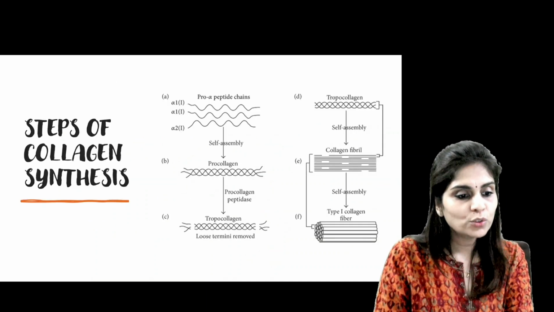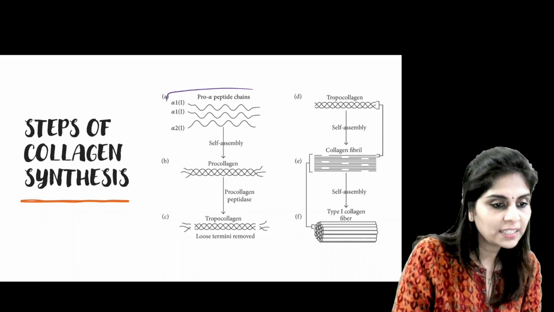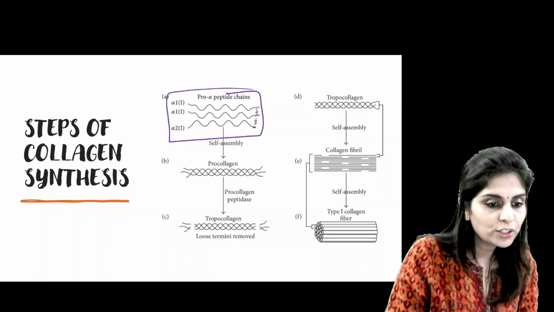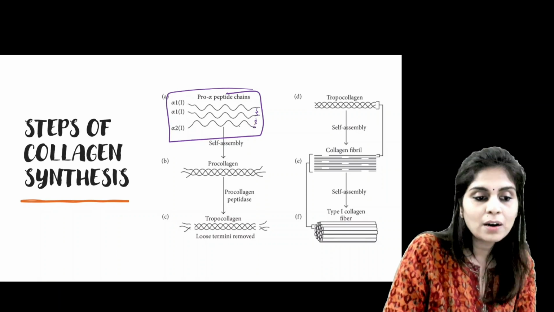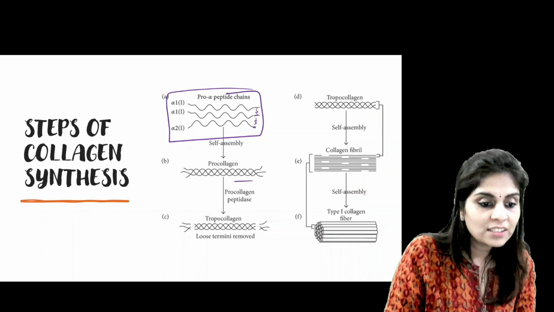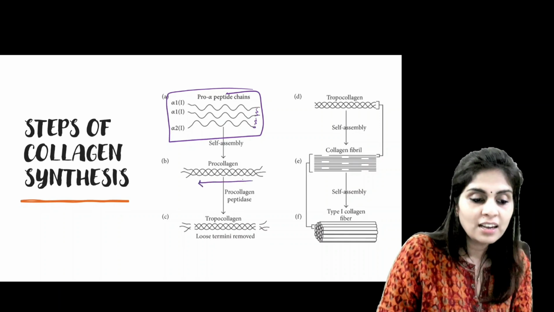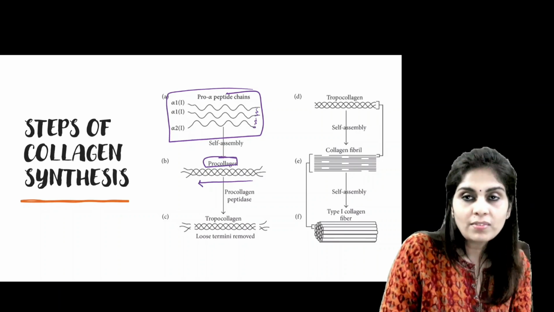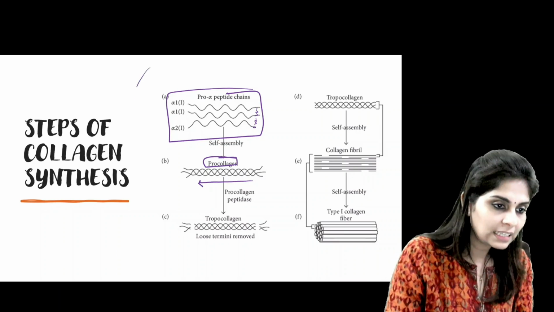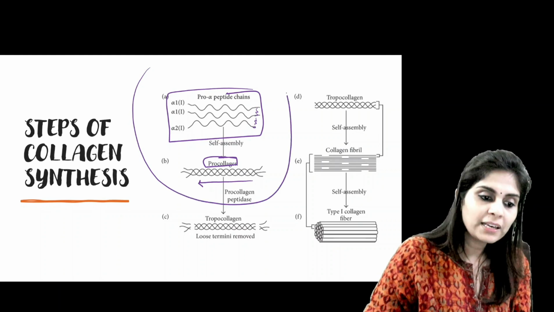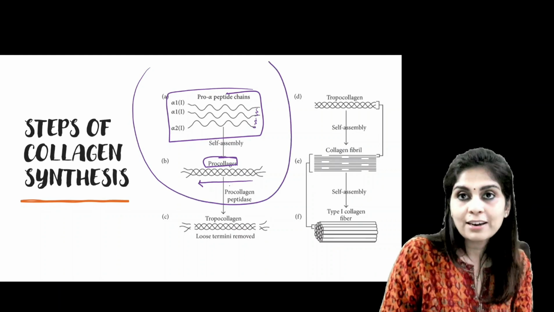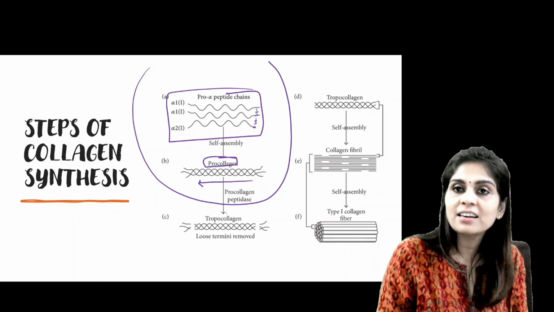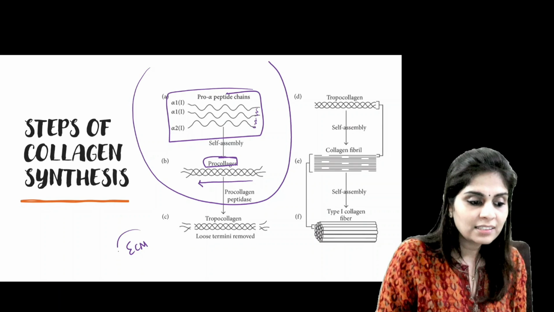Now what happens to this procollagen fibril? So do you see that these pro-alpha peptide chains, because of disulfide bridge formation, the carboxy terminal ends have come close to each other, and that has facilitated the helical conformation. And once this helical conformation is formed, you call it as procollagen. And this procollagen is released from endoplasmic reticulum into Golgi complex. In Golgi complex, it gets packed within vesicles and it gets secreted out. So this is extracellular matrix.